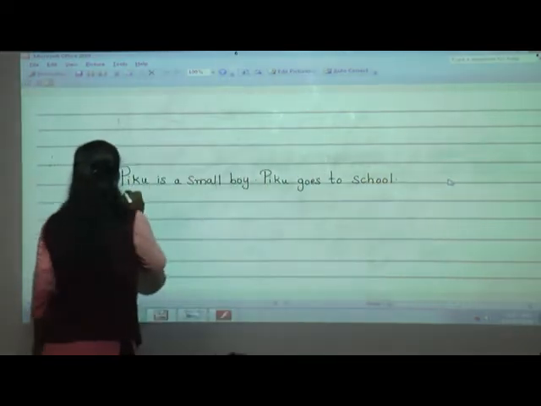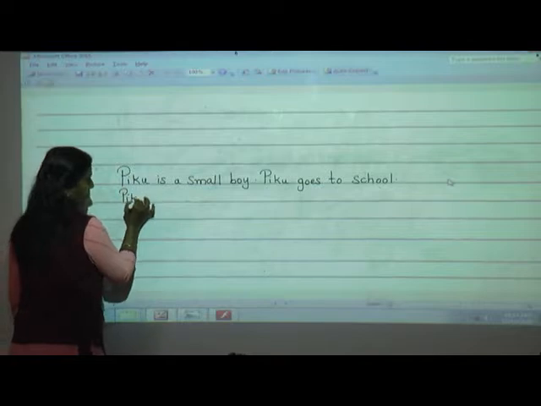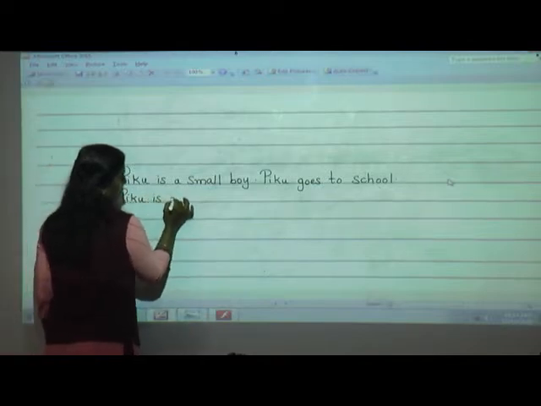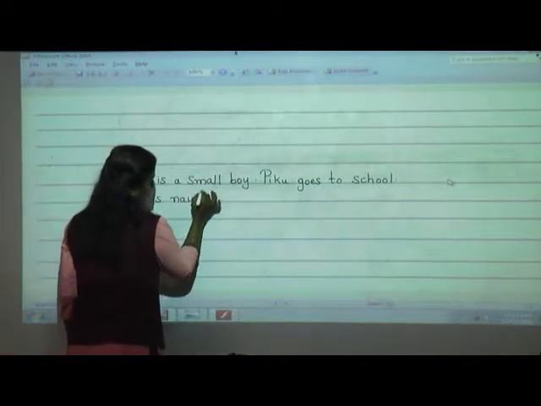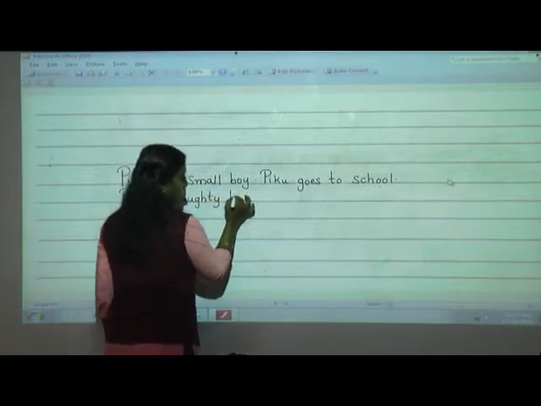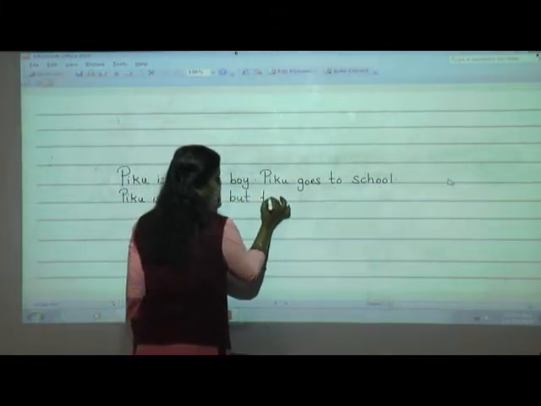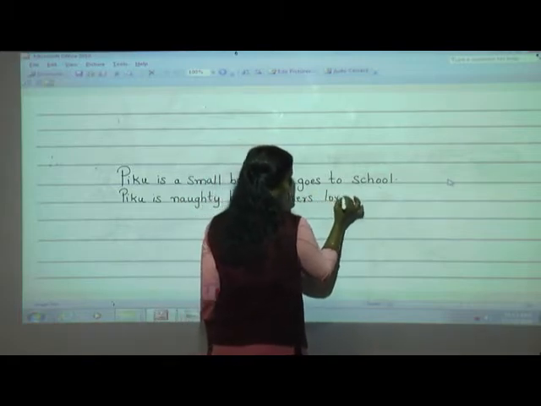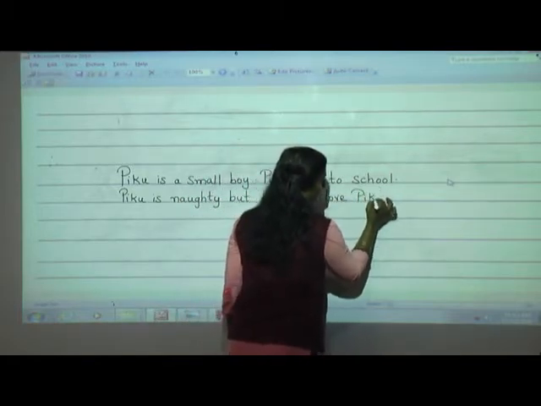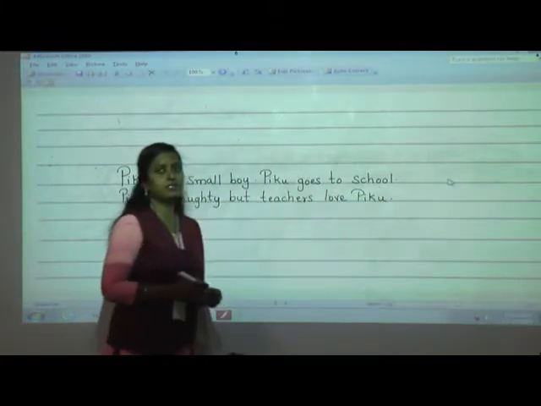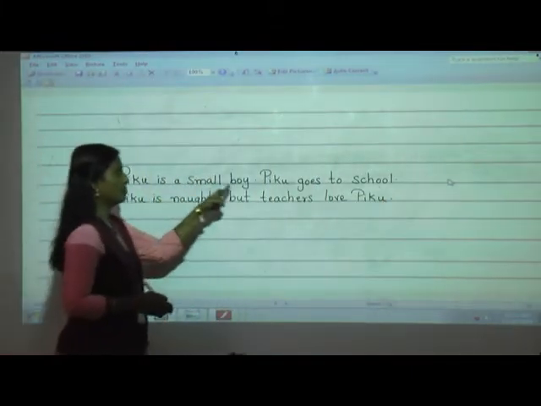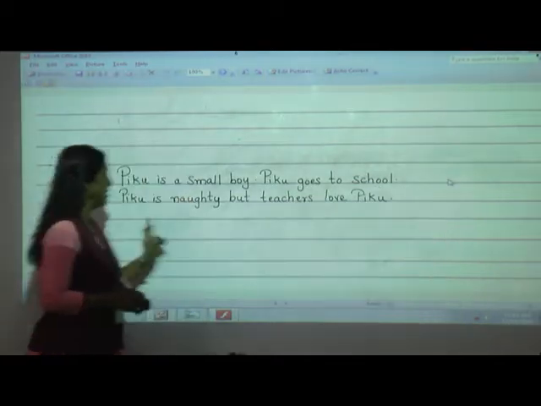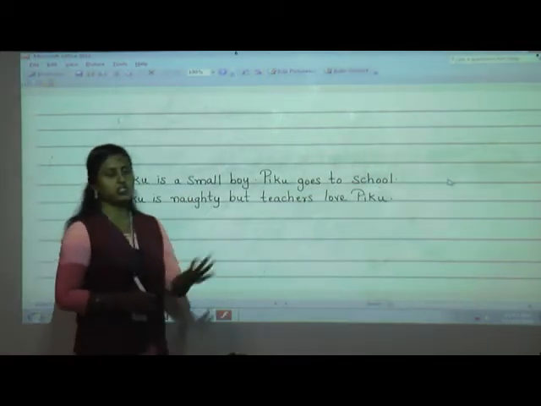One more sentence. Piku is naughty. He is naughty like you. Yes or no, students? But teachers love Piku. Now, again you read the sentence. How many sentences are there? Yes, 3. Piku is a small boy. Piku goes to school. Piku is naughty, but teachers love Piku.